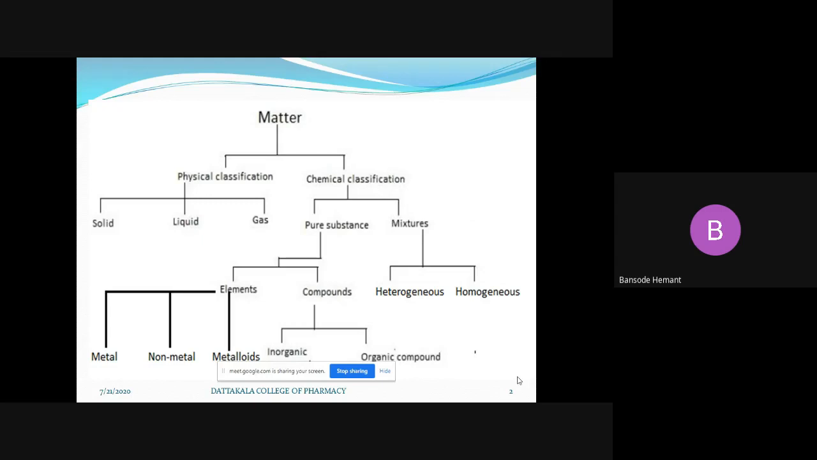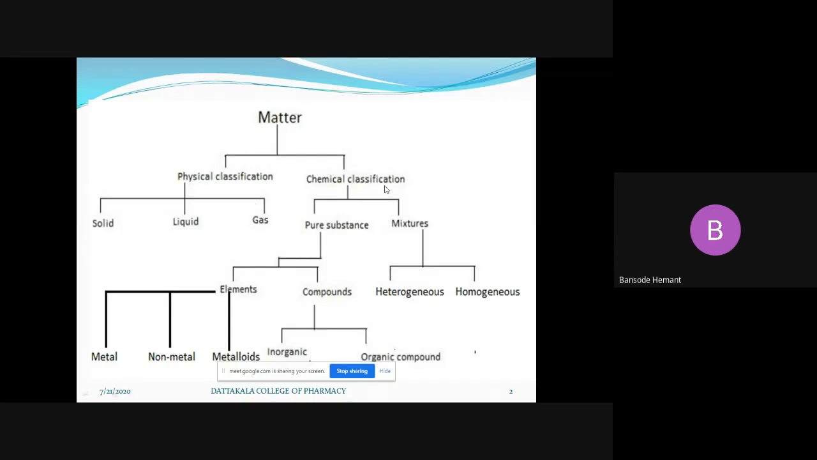Matter is broadly classified into physical classification and chemical classification. On the basis of physical form, the physical nature of matter, it is classified into solid, liquid, and gases. That means these show their appearance, the physical state in which they are present.